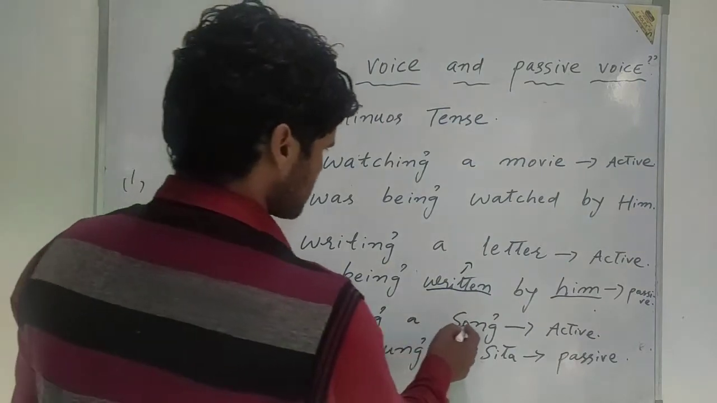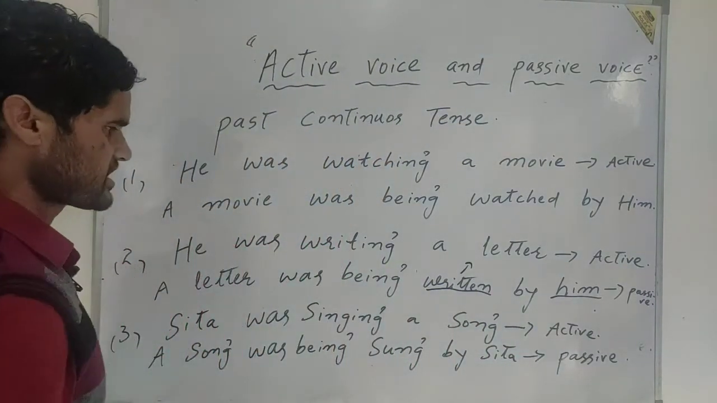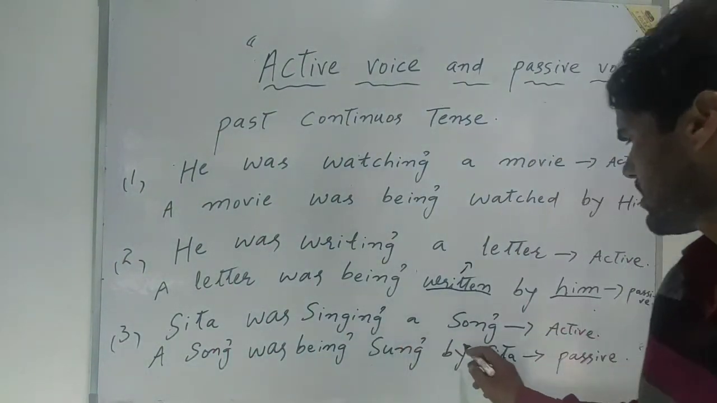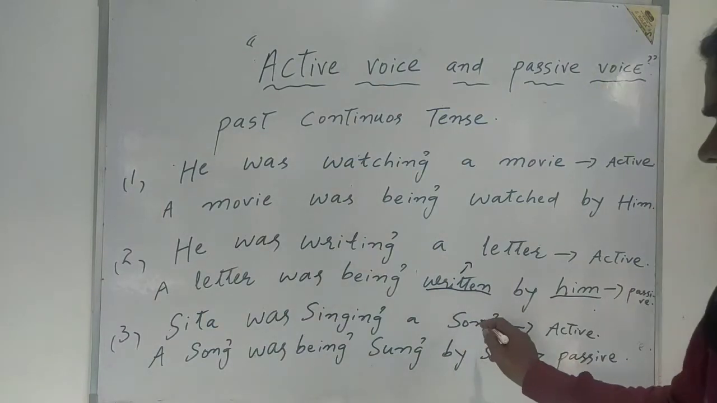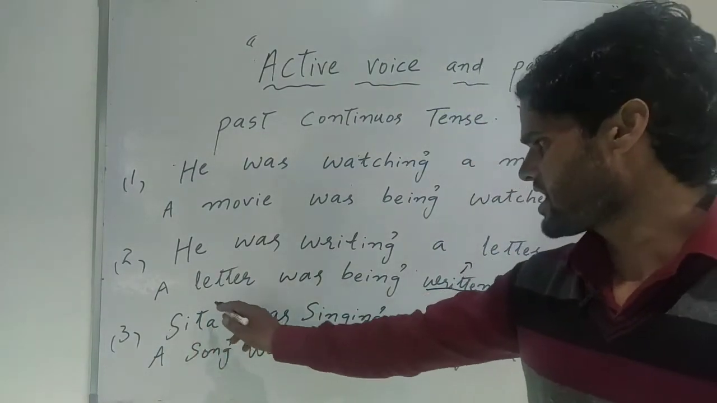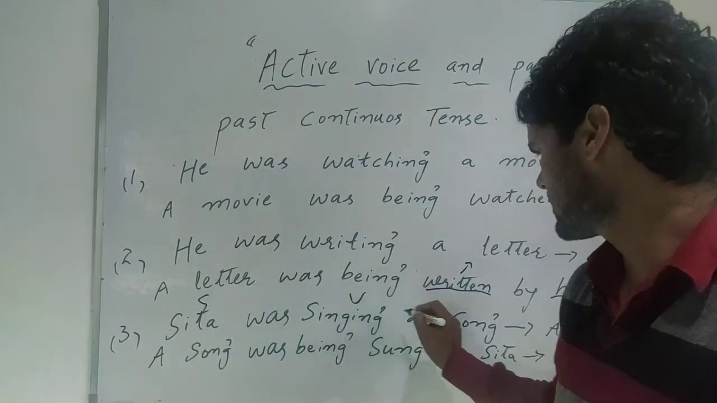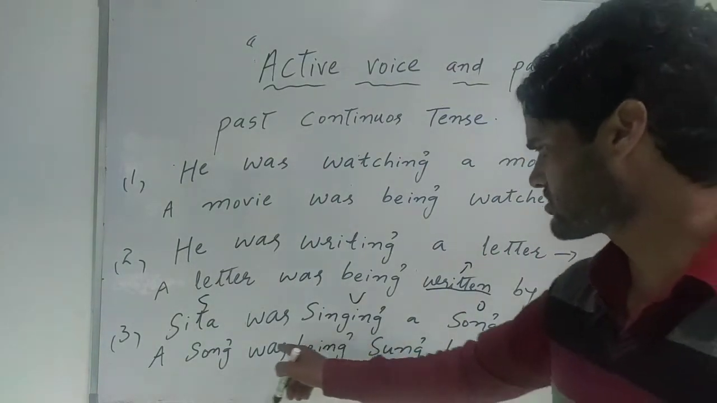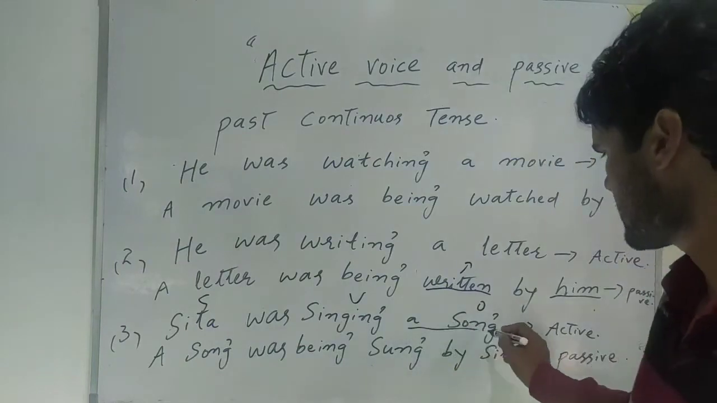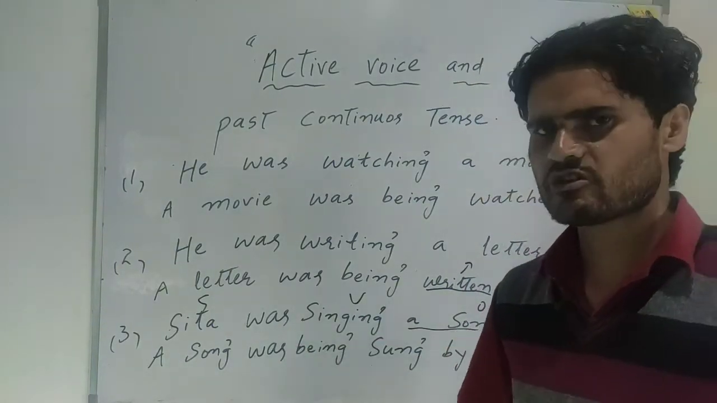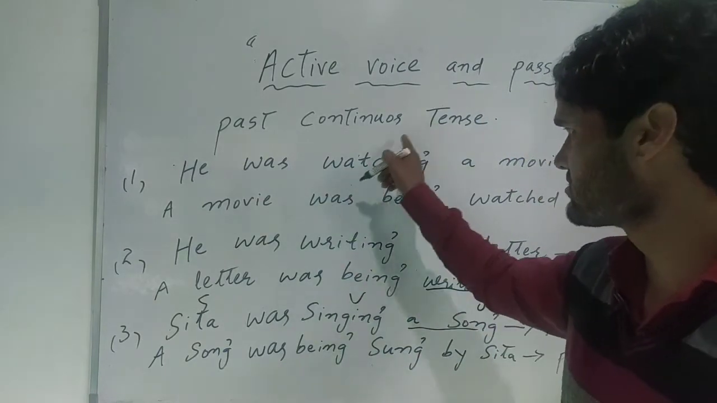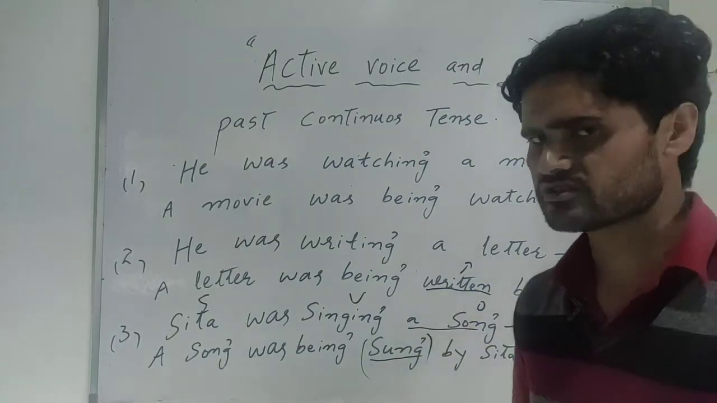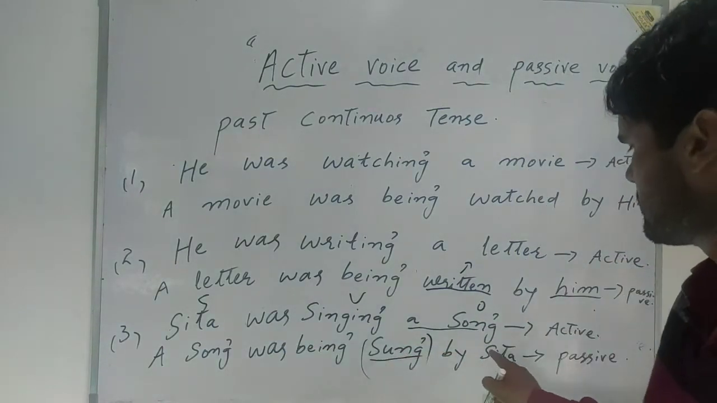Number 3, Sita was singing a song. It is the active sentence because here Sita is directly performing the act of singing on a song. The song receives the action of singing. So S, V and O: Sita, subject, verb and object. So it is the active voice. If you are to make it the passive voice, you have to first bring out the object here. Object here is a song. A song was, and then you have to add the added word being because it is the continuous tense. A song was being sung. Verb must always come in the third form. A song was being sung by Sita.